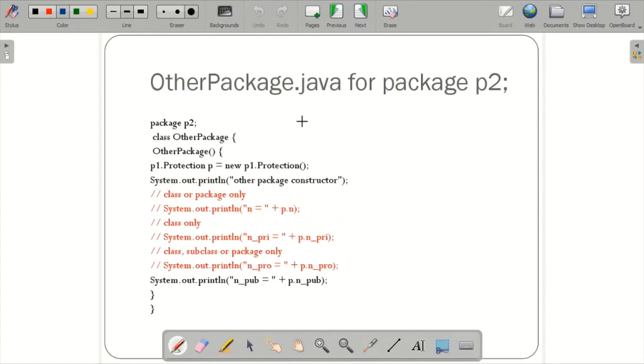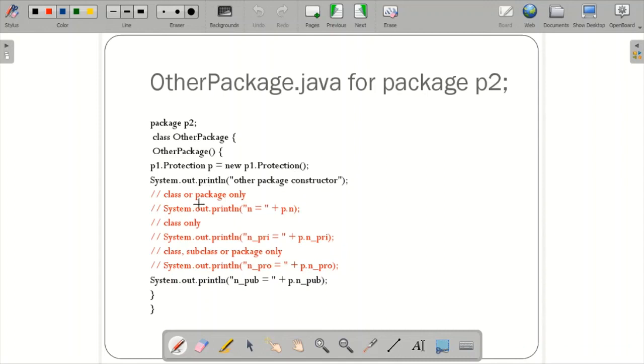Okay, next is other package.java. Other package Java means it is a different class itself, which is not related to and doesn't inherit the properties of package 1 at all. So package P2 class other package, other package constructor. I'm just calling here p1.protection p is equal to new p1.protection, because I want to fetch the values of those, right? So whatever the values are there, that will be printed. Then I'm printing other package constructor.